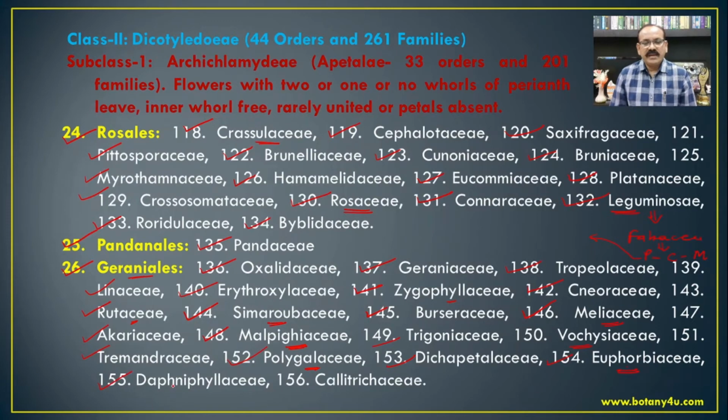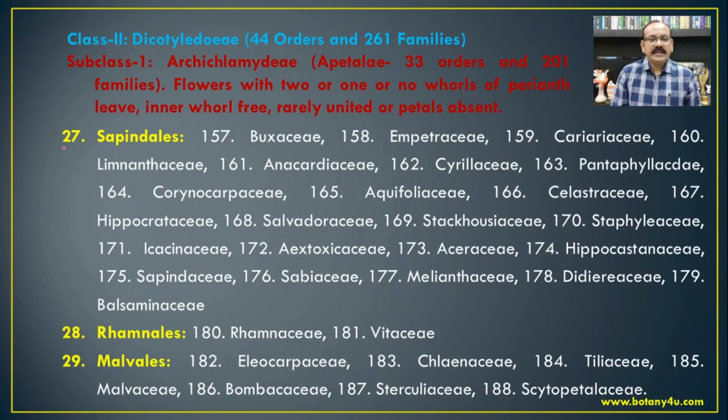Then Daphniphyllaceae and Callitrichaceae. The next order in the Archichlamydae, that is Sapindales, and this Sapindales includes Buxaceae, Empetraceae, Coriariaceae, Limnanthaceae, Anacardiaceae, Anacardium occidentale, Mangifera indica. So these are the common plants from this family.